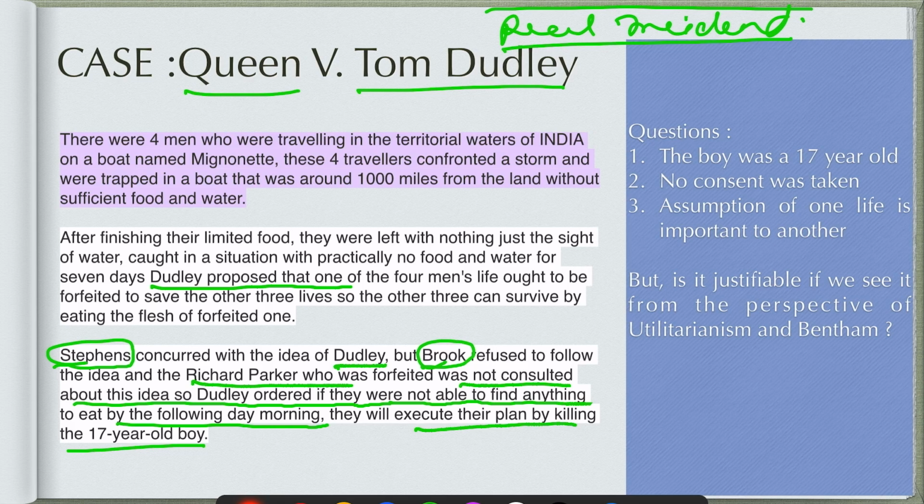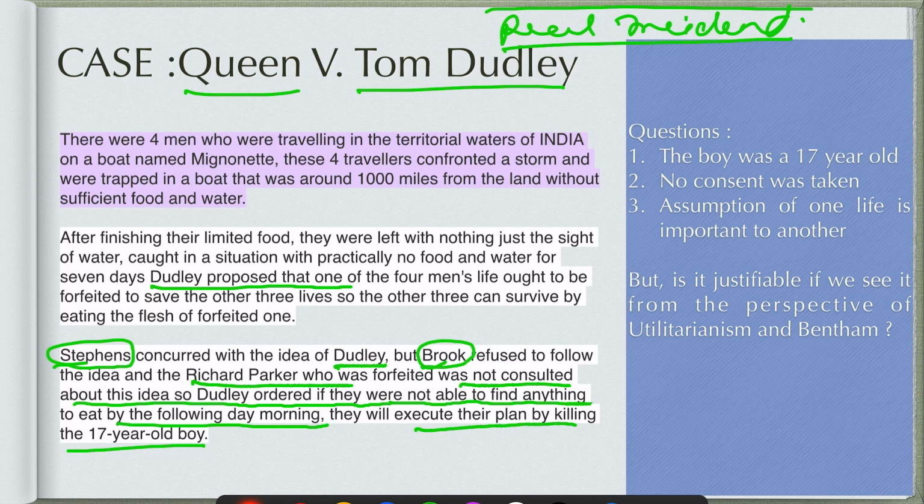So basically, they killed Richard Parker, and all of the three survived, and there was a trial which was instituted against them. Many questions were raised during the trial, and one of them was, is it the right thing to do? First thing is that, is it legal to do that?